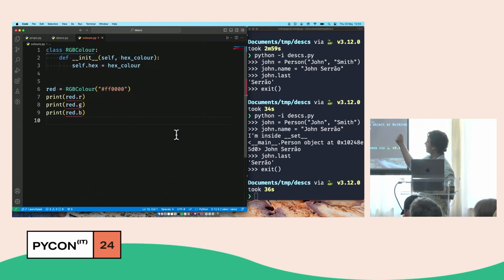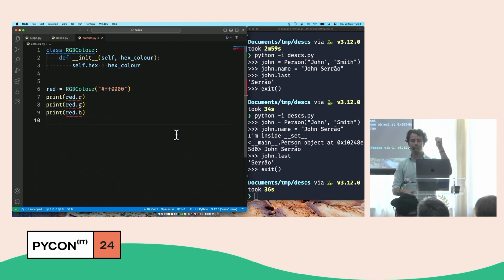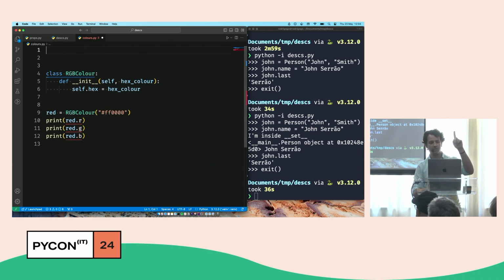And the issue here is the same as the issue with the person, because I have different attributes that depend on each other. And so I need to be careful because I want updates on one of those attributes to reflect on the others. So there's this dependency, and that's why I need dynamic behavior. That's why property is relevant, and that's why the descriptors also work here, because they let you do dynamic attribute retrieval and dynamic attribute assignments. So how do we fix this? With a property, I would need to write 3 properties, one for R, one for G, one for B. With descriptors, I can write a single descriptor.